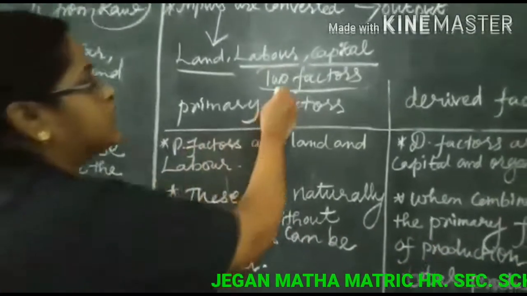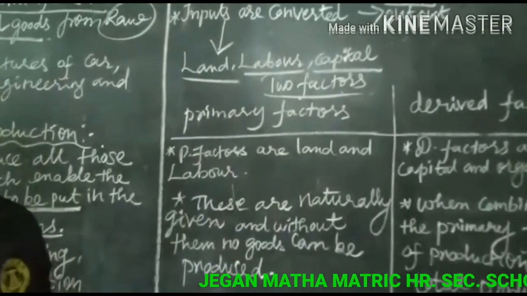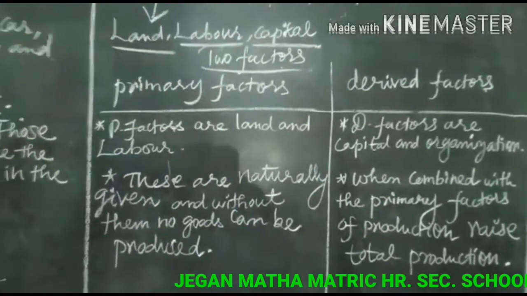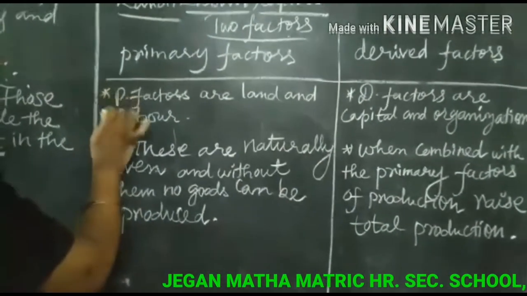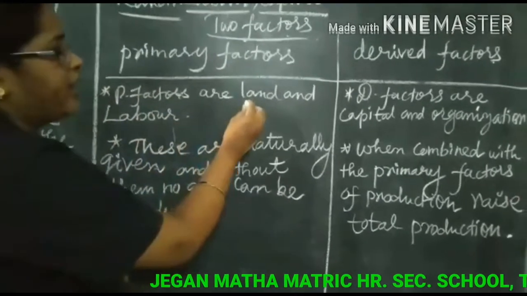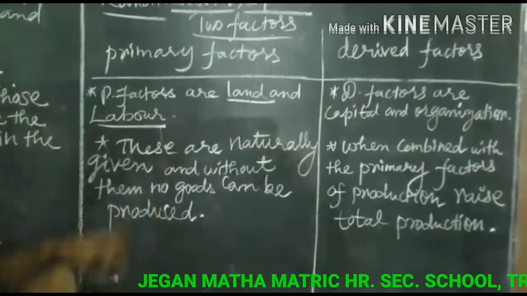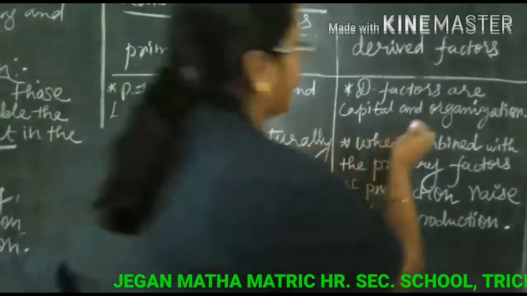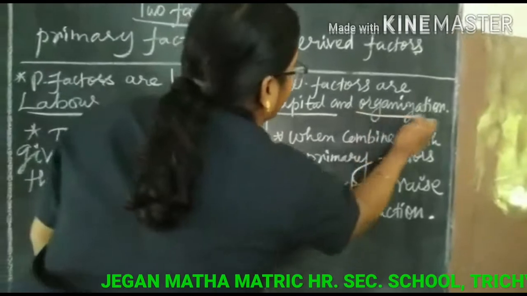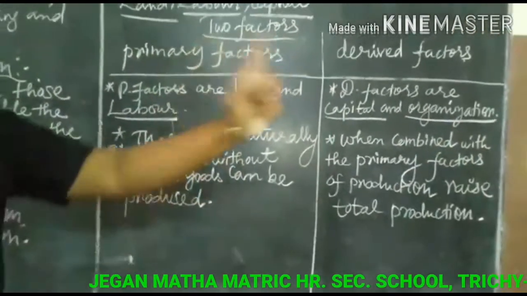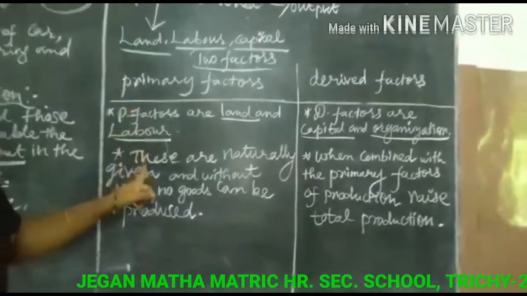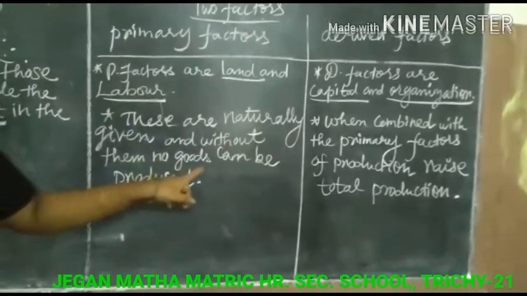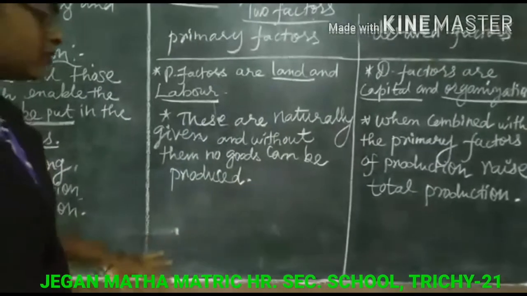There are two kinds of factors: primary factors and derived factors. Children, the primary factors are land and labor. The derived factors are capital and organization. Primary factors are naturally given and without them no goods can be produced.